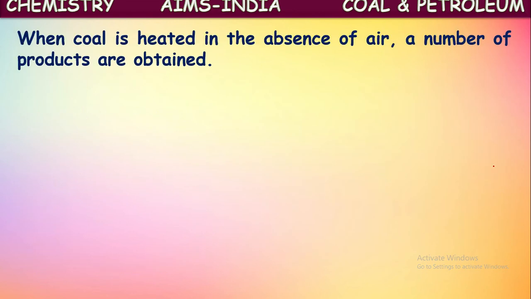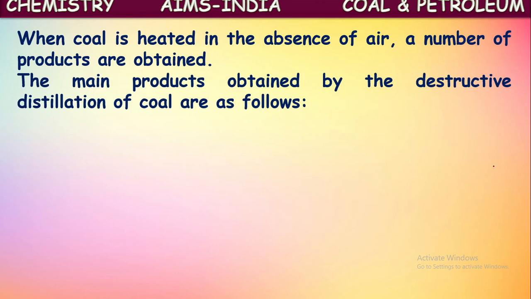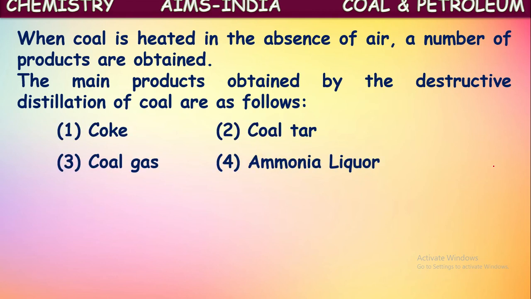When coal is heated in the absence of air strongly, a number of products are obtained. The main products obtained by the destructive distillation of coal are coke, coal tar, coal gas, and ammonium liquor. These are the major products. Main products formed are four here.